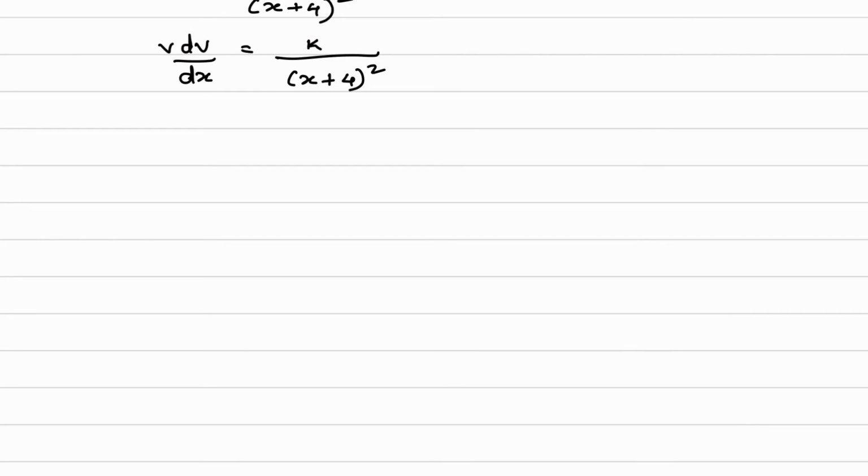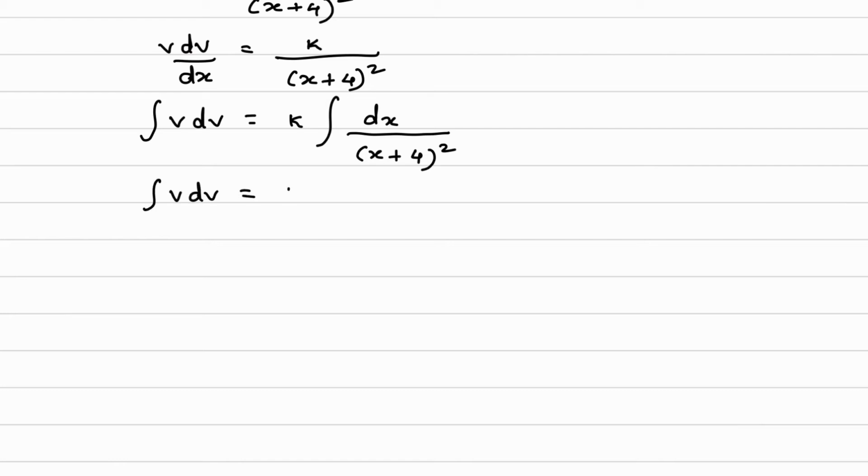Now take velocity terms on left hand side, take all the displacement terms on right hand side, and integrate. So we can write, integral v dv is equal to k, which is constant, integration of dx upon (x plus 4) square.